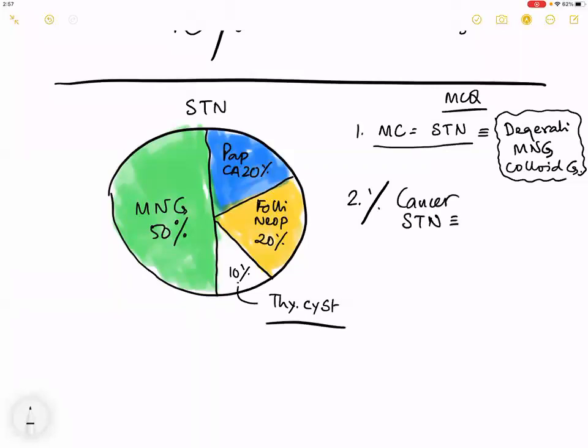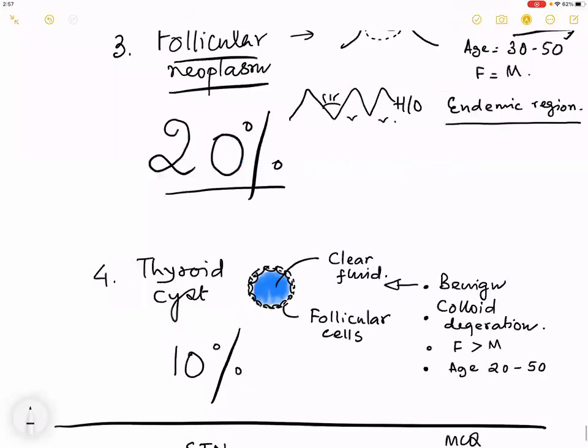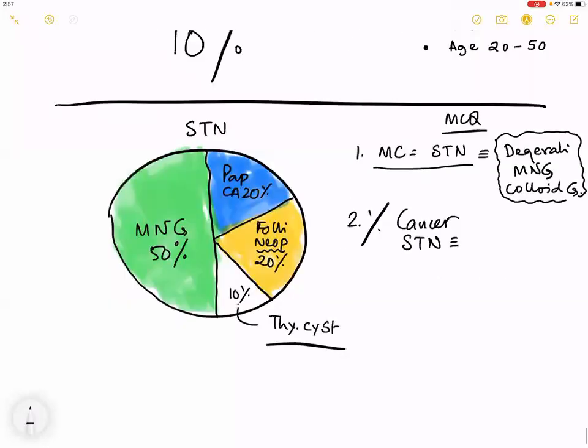Follicular neoplasm, half is going to be benign, half malignant. What does the word follicular neoplasm mean? Adenoma and carcinoma. Adenoma is benign, carcinoma is malignant. So at least make 20% plus 10%, 30% of this is cancer.